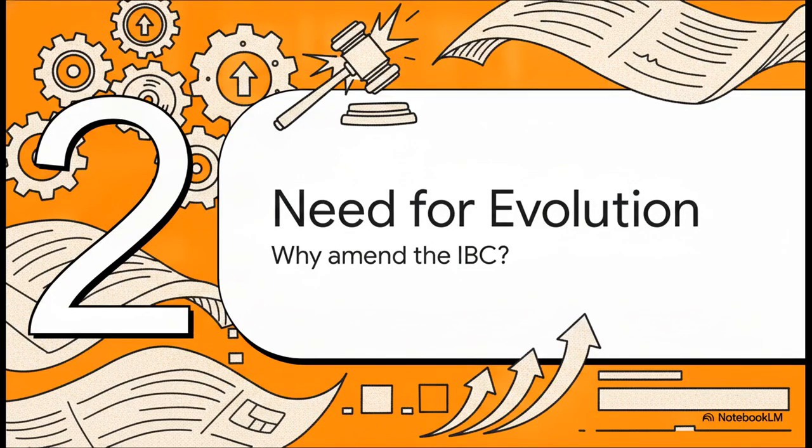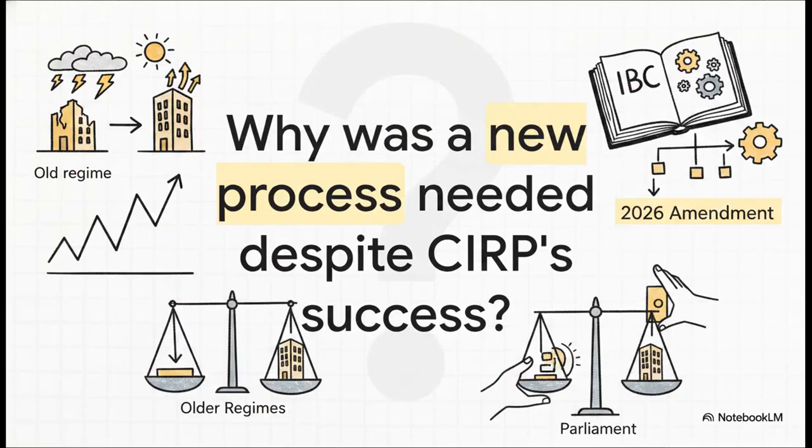Moving on to Section 2, the need for evolution. We've got our baseline, so why exactly did the legislative landscape need to shift gears? It brings up a pretty massive question, right? If CIRP was successfully saving viable businesses and vastly improving recovery rates compared to the old regimes, why on earth did Parliament push through a major amendment in 2026?